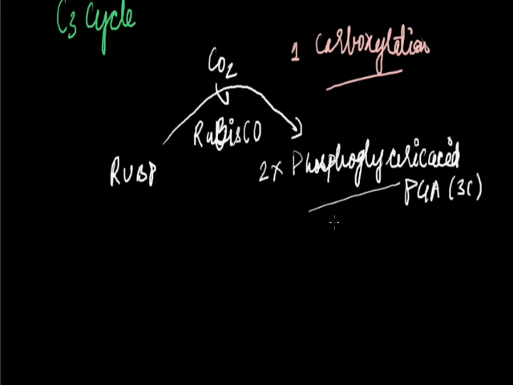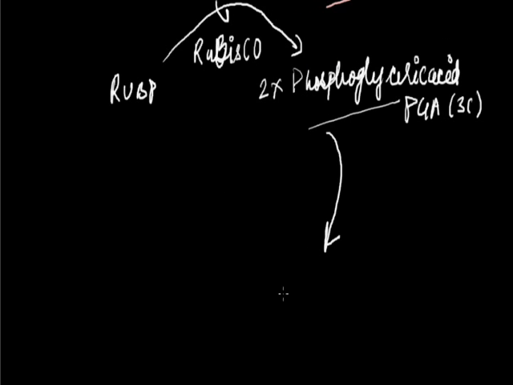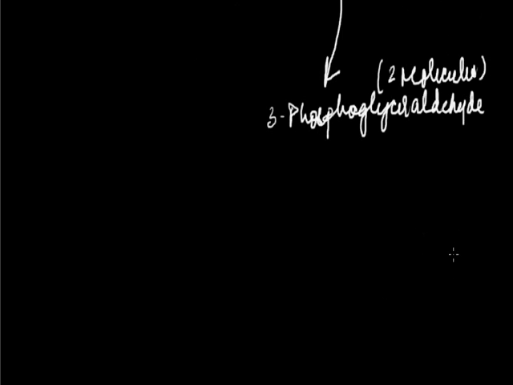Now what happens in the second step? This phosphoglyceric acid undergoes reduction, and from the acid it gets converted into 3-phosphoglyceraldehyde, which is also a 3 carbon compound, and here 2 molecules are formed. We can call it in short name as PGAL.